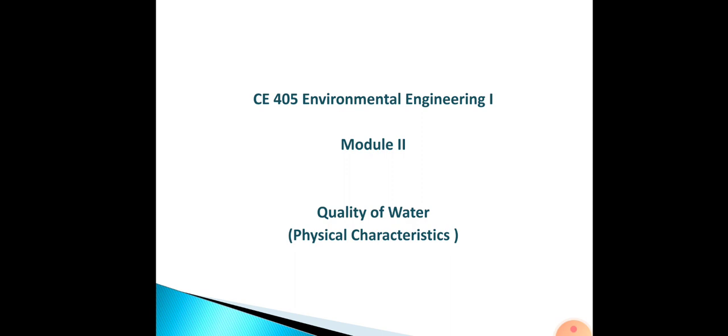And also when it comes to industrial use, we see the presence of various ions. For example, if there are ions of calcium or magnesium, this will interfere with the cleaning action of soap.